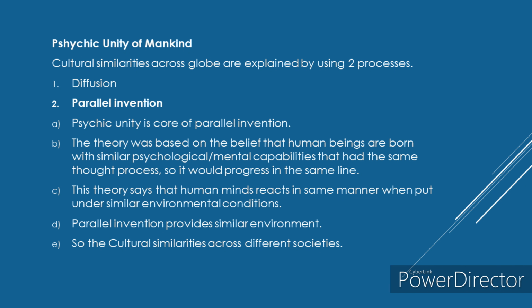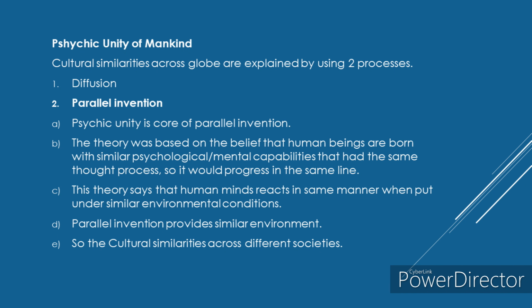For example, if you are studying the eating habits or the dressing style, and these things are born at the same time, parallelly invented, it means that a similar environment exists in two different places. A similar environment is there in Africa, and a similar environment is there in India. So parallelly, in both places, similar culture evolves.